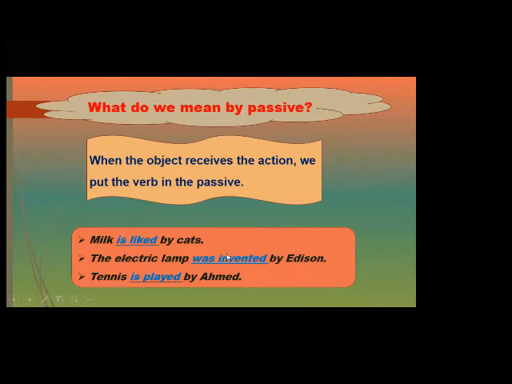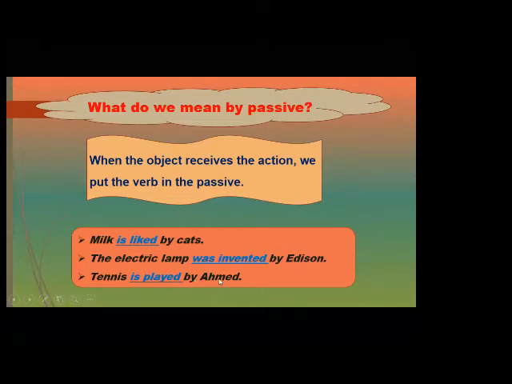We said Edison invented the electric lamp. Edison was the subject, invented the verb, the electric lamp, the object. How can we change to the passive? The electric lamp, this is the object, was invented by Edison. So this is passive. Tennis is played by Ahmed.